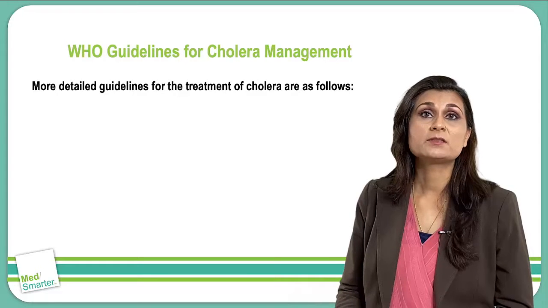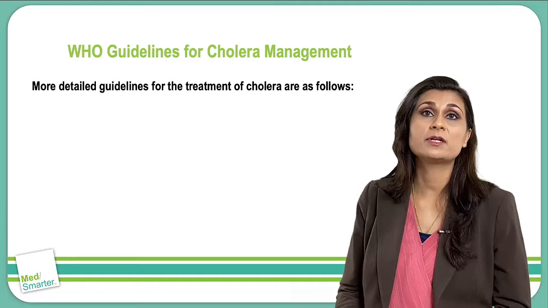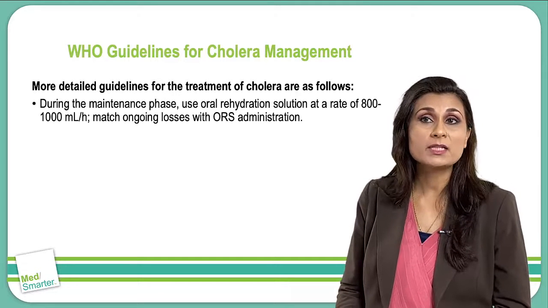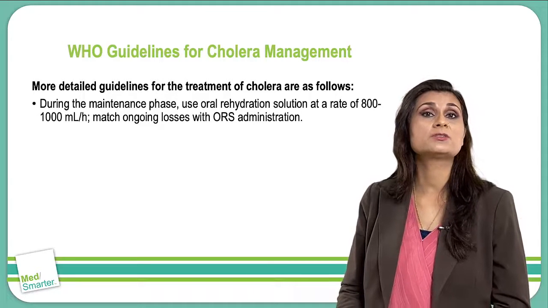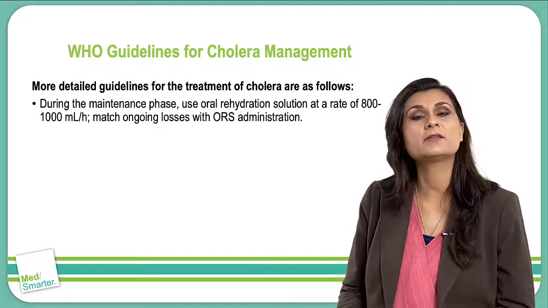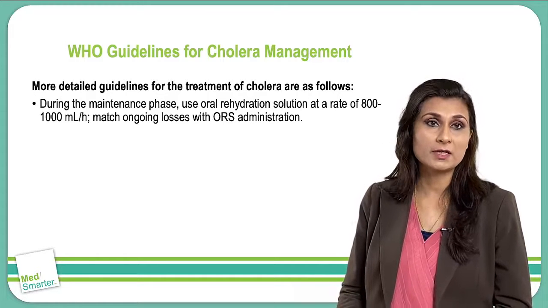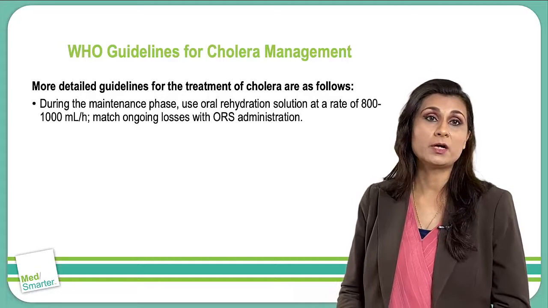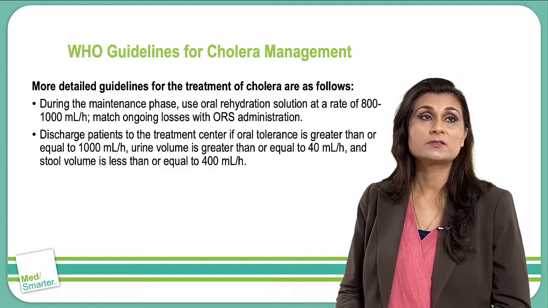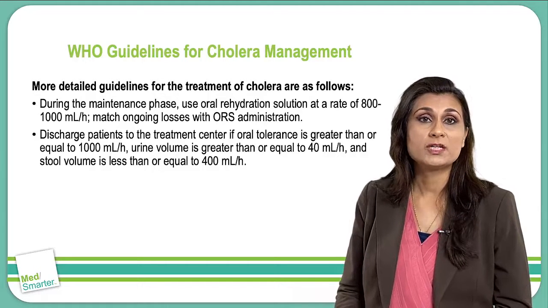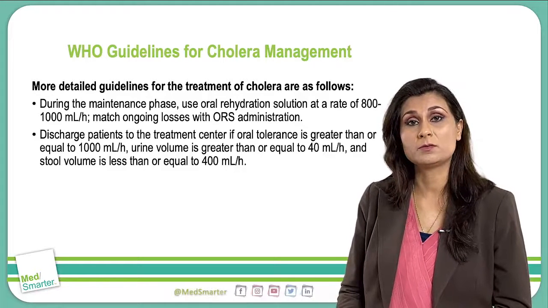Another more detail: during the maintenance phase, use ORS at the rate of 100 to 1000 milliliters, matching ongoing losses with ORS administration. Discharge the patient from the treatment center if oral tolerance is greater than or equal to 1000 milliliters per hour, urine volume is greater than or equal to 40 milliliters per hour, and stool volume is less than or equal to 400 milliliters per hour. This is how you will be treating the patient with cholera and maintaining on ORS.